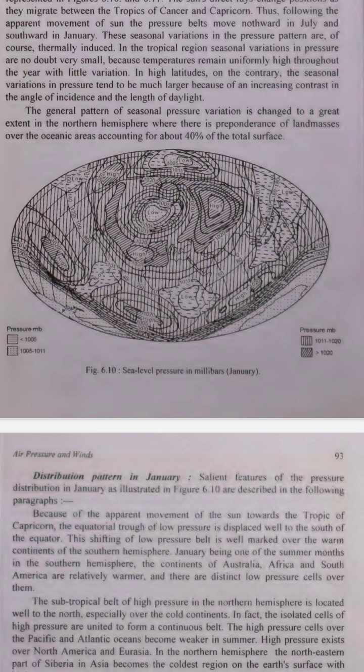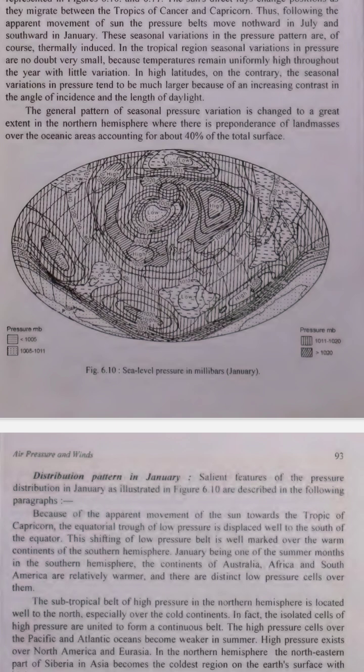Seasonal variations in different regions. 1. Tropical regions. Near the equator, tropical regions, temperatures stay high all year. Pressure variations are small because the temperature doesn't change much. Example, think of a warm room where the temperature stays the same all the time. The pressure inside remains almost constant.